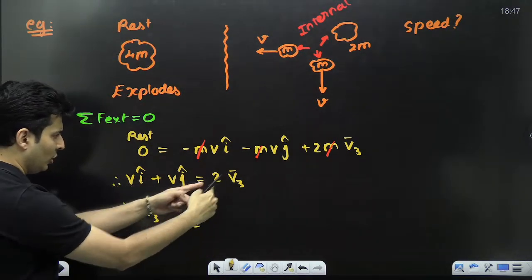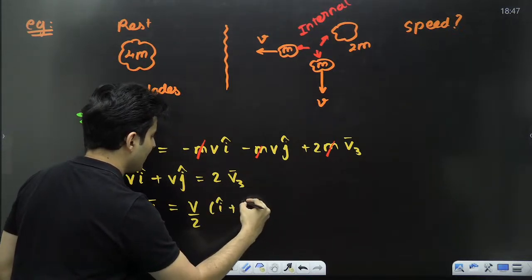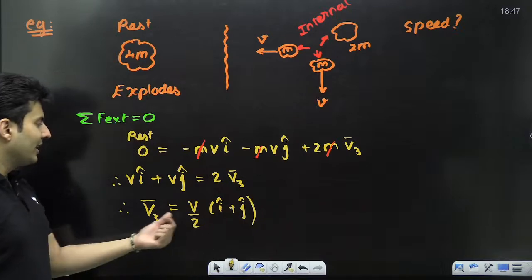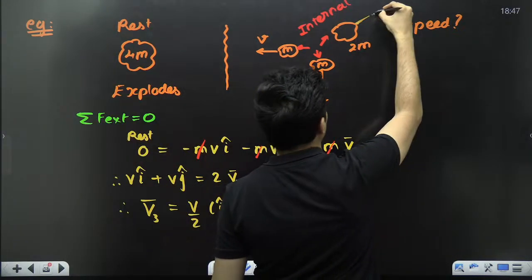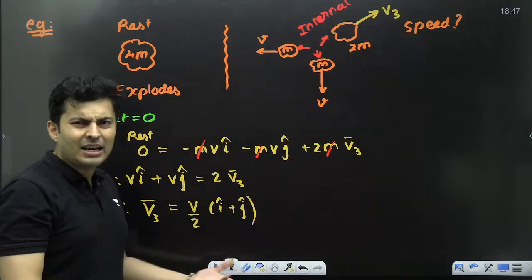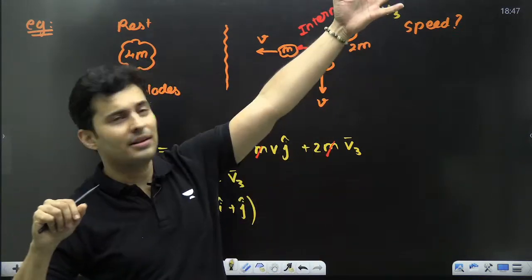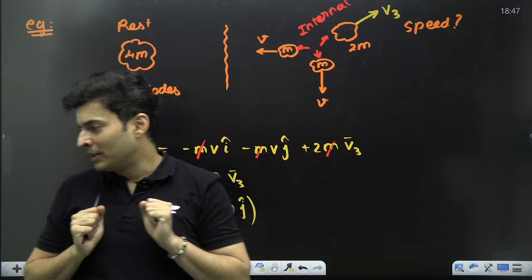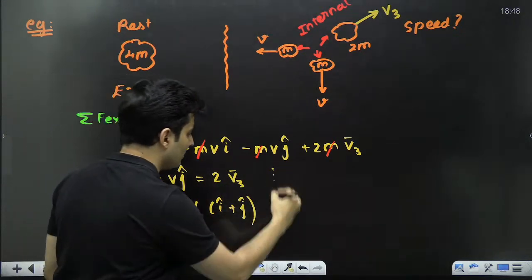v is common, 2 brings it down, i cap plus j cap. So that is the velocity. You can see both i cap and j cap are positive. That means this mass will be moving somewhere here, something in i, something in j. It makes sense logically also. If one goes down, one goes here, so the other has to go there to compensate for the momentum. Correct?